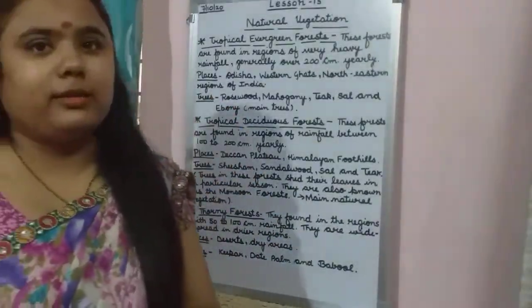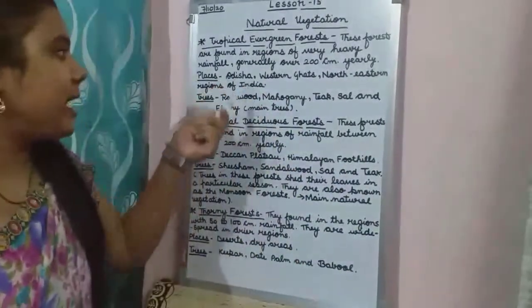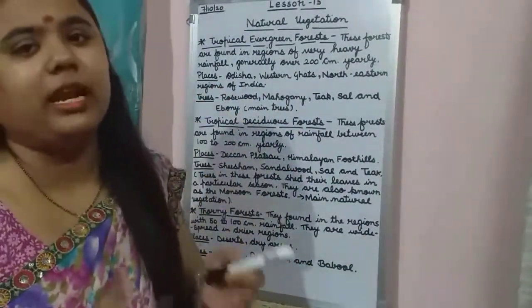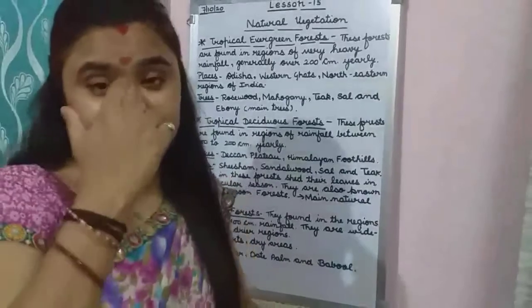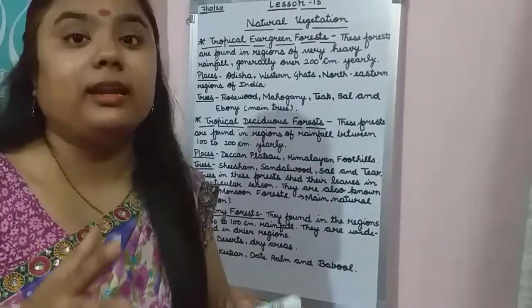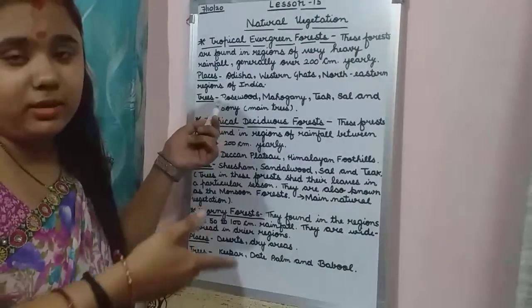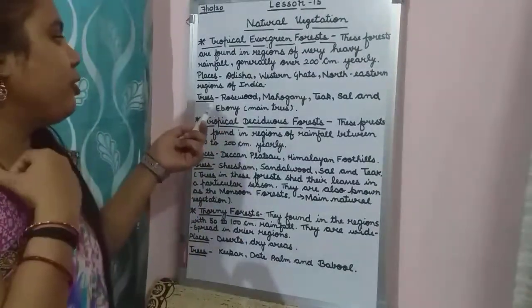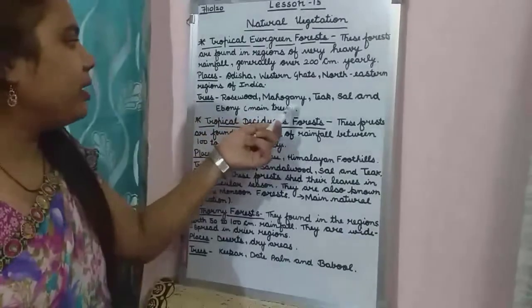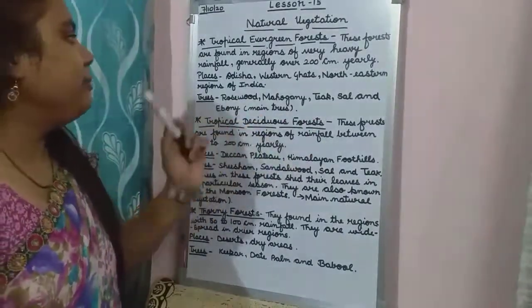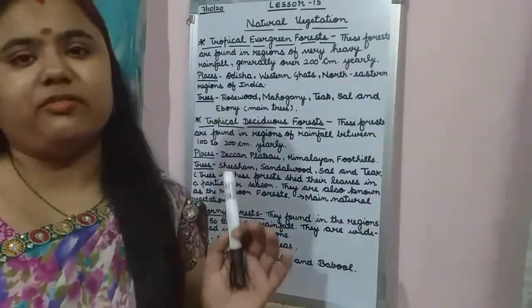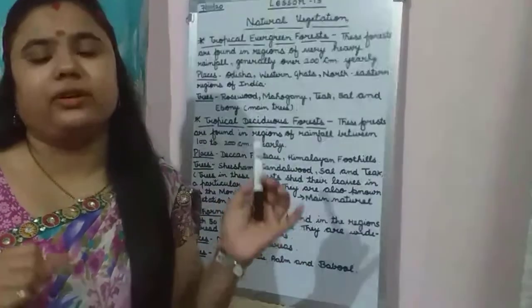In the book it is written together, but I have written it as a heading, so that I am able to tell you, and you are able to listen and learn it properly. So what are the trees found in these forests? Rosewood, mahogany, teak, sal and ebony are the trees found in tropical evergreen forests.